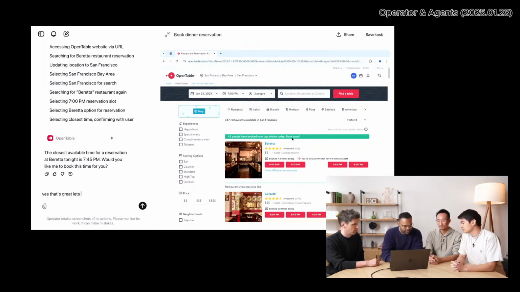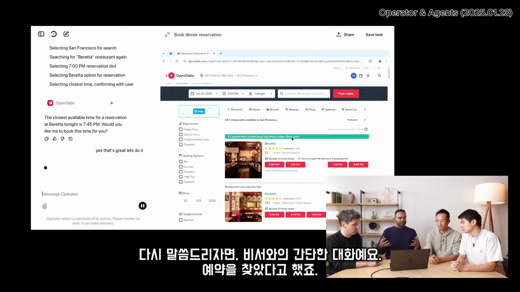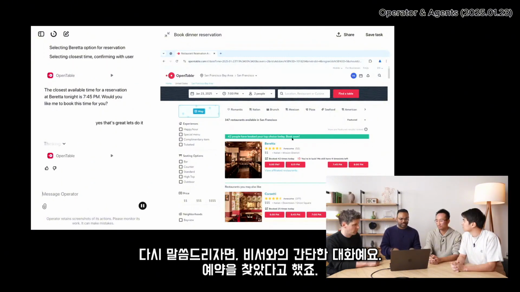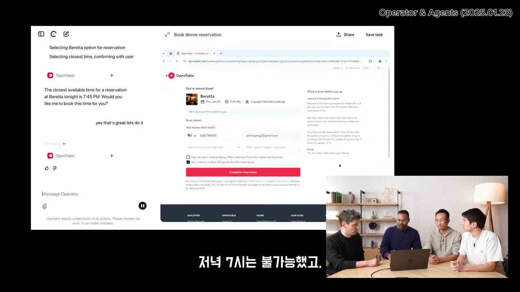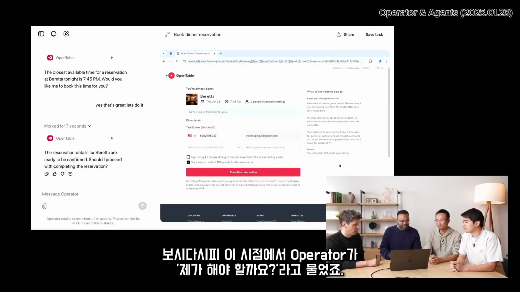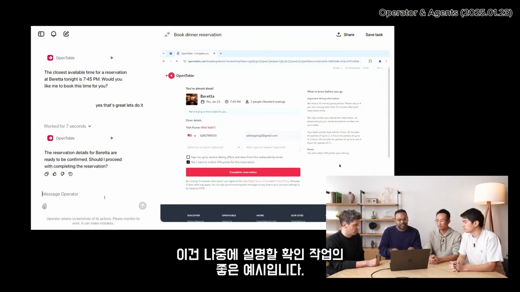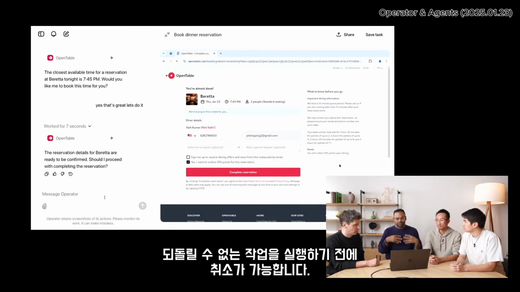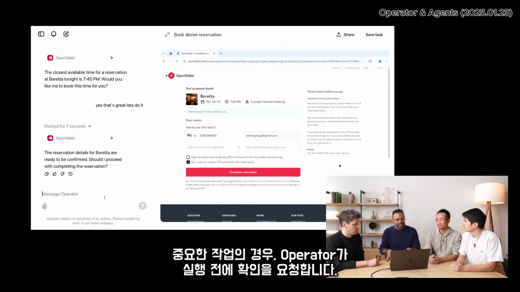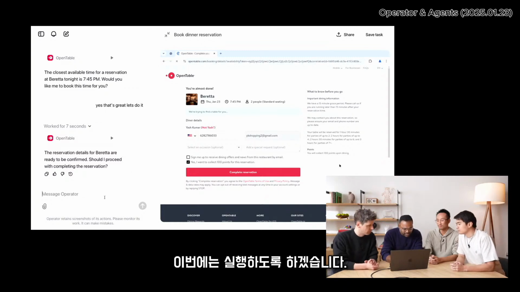Let's do it. OK, so again, very simple interaction as you would have with an assistant, which is, hey, I found a reservation, 7 p.m. wasn't available, let's do 7:45. And again, you can see Operator at this point has said, OK, should I? Again, this is a really good example of the confirmations work we're going to talk about a little bit later. But before doing an action, which is sort of irreversible in this case, you can cancel the reservation, obviously. But again, taking a critical action, Operator is asking us before actually doing it. And in this case, I'm going to say, let's do it.